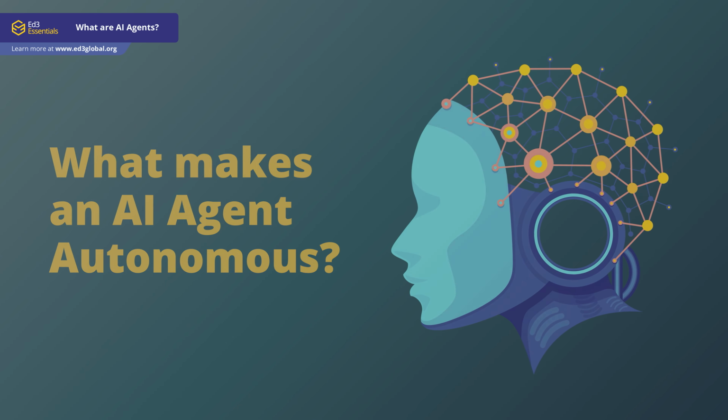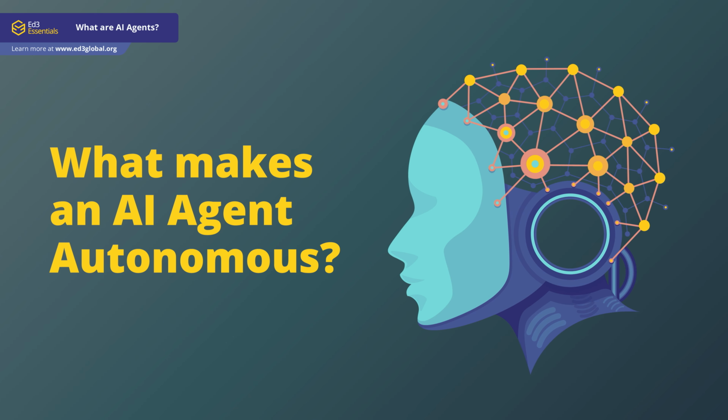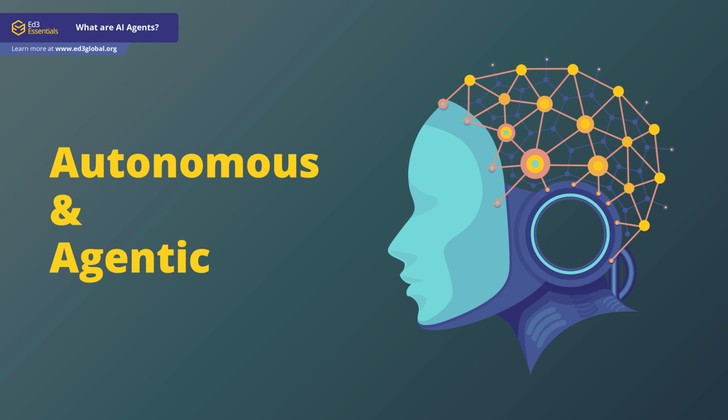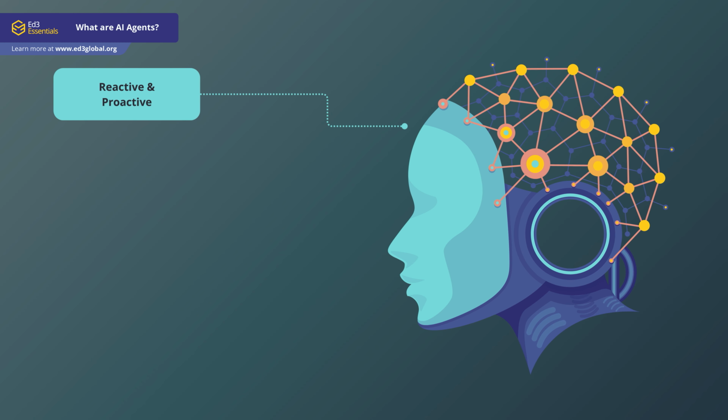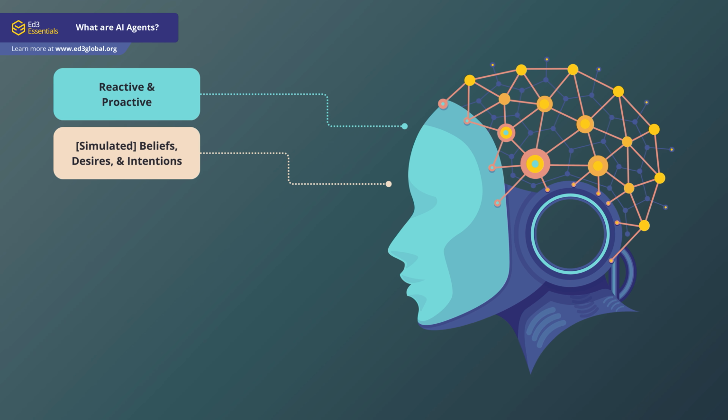So what makes an agent autonomous? Well, autonomous agents are programmed to be just that, autonomous and agentic. They can be reactive and proactive, meaning that they not only do what you've asked them to do, but they also use their own assessment of the task to offer suggestions and actions in order to complete the task. They have simulated beliefs, desires, and intentions, and this is a big one. This means that they are programmed to have an internal compass.